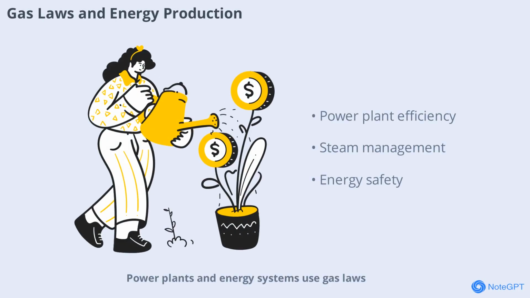Power plants and energy systems use gas laws to optimize the production and distribution of energy. Whether it's generating electricity from natural gas or managing steam in turbines, understanding gas behavior is crucial for efficiency and safety in the energy sector.